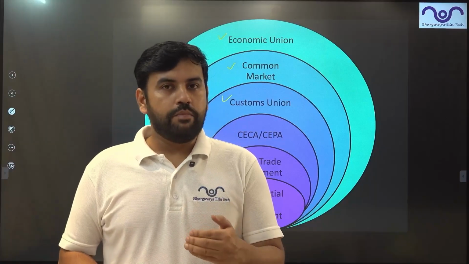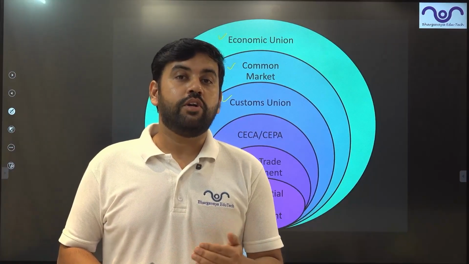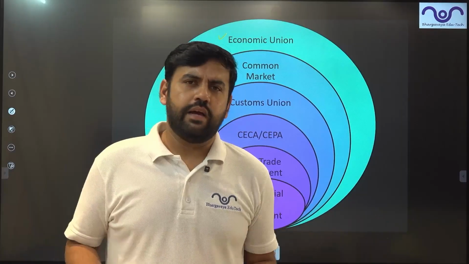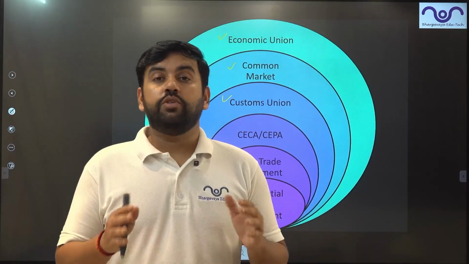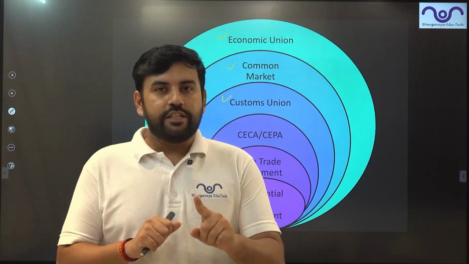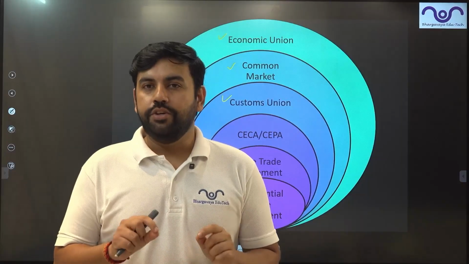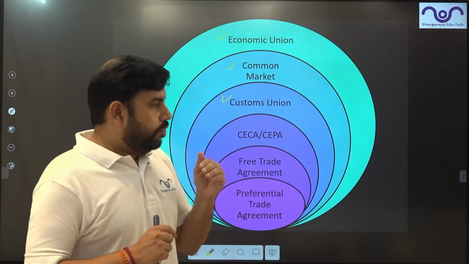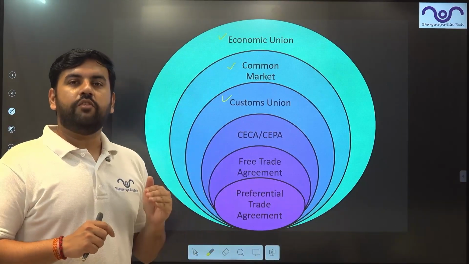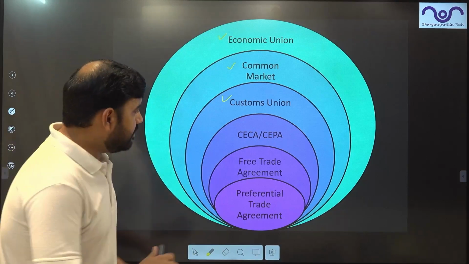To have a common monetary policy, they should have a common monetary organization, maybe a kind of central bank. And when they have that, they should have a common currency also. That's why the European Union has the Euro. Now, where does the present agreement of India and UK fall? So it is somewhere here.